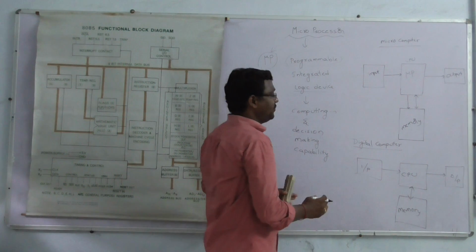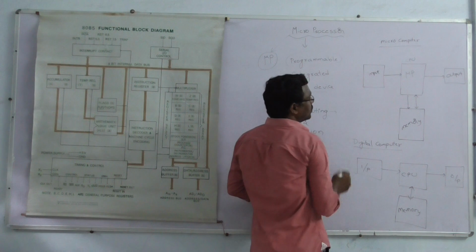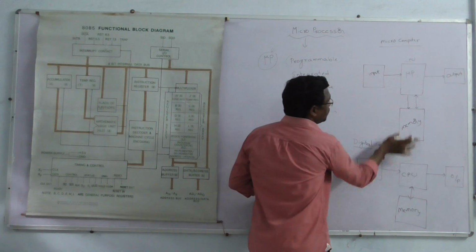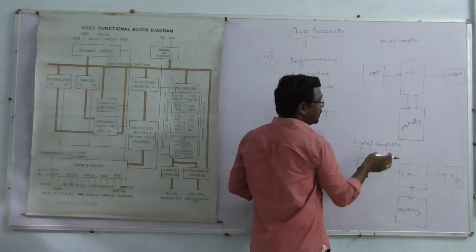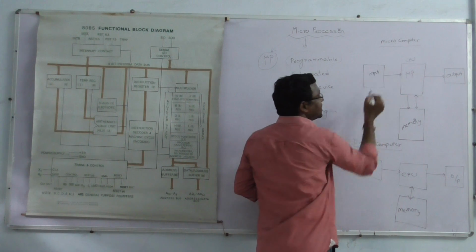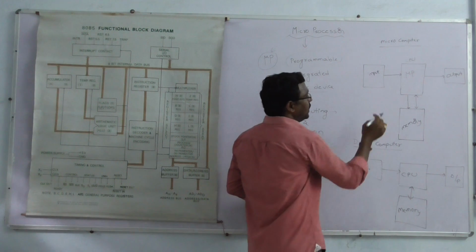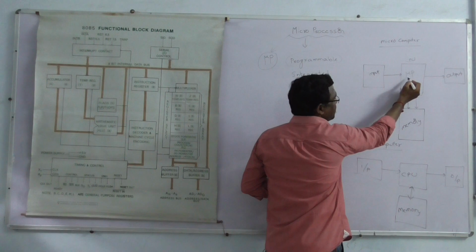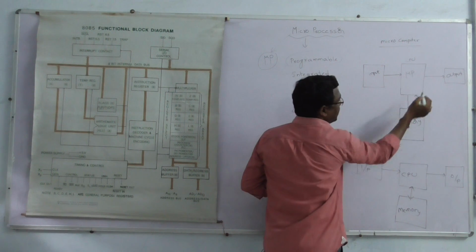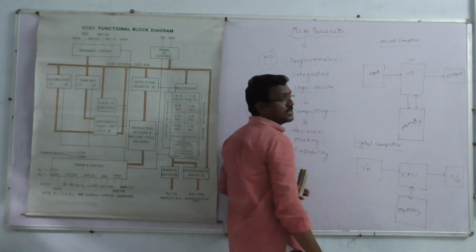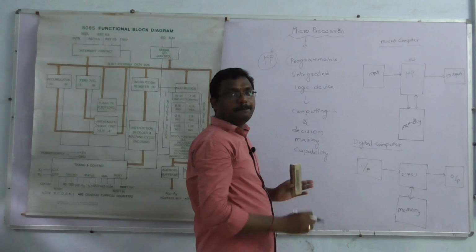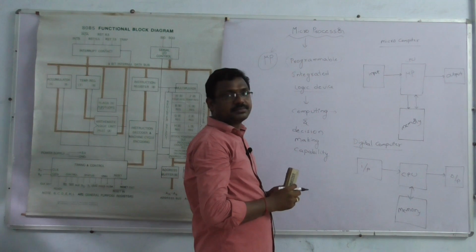There is a major difference between the digital computer and the microcomputer. Here the CPU is the microprocessor. Microprocessor is nothing but a CPU. The CPU is replaced with the microprocessor, with memory and input-output devices. Then we call it the microcomputer.